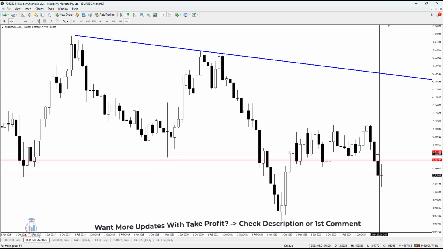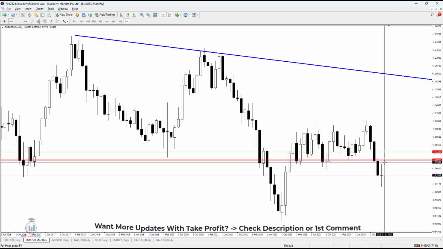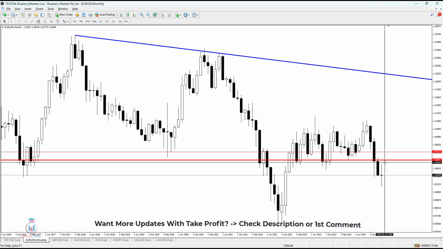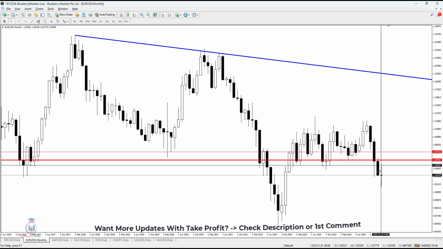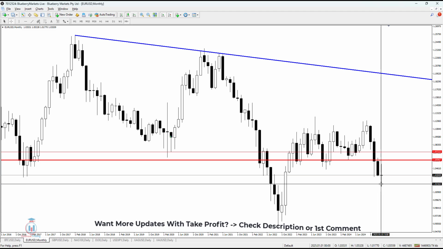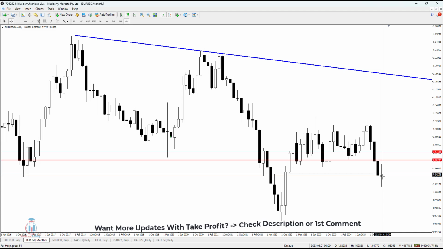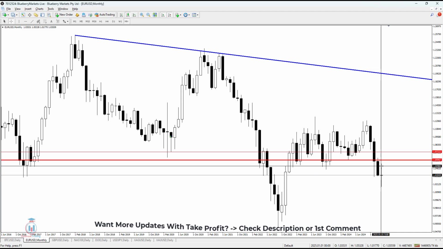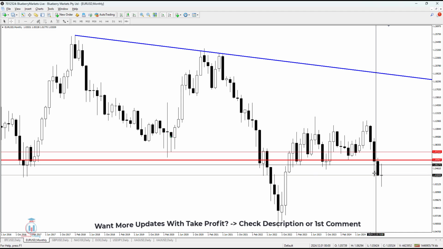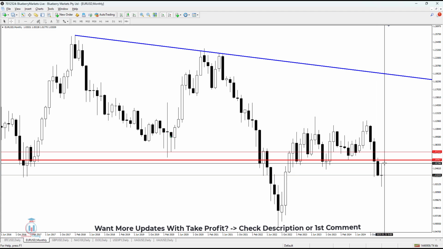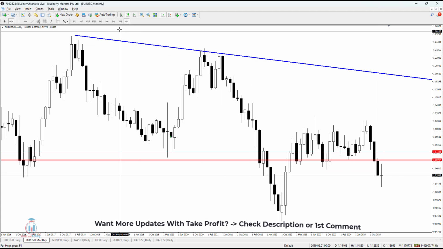Now let's go to the monthly time frame to see how this looks. Now we can see that the price has formed this indecision candle, which is currently active on the market, which means there is no bullish or bearish momentum visible on the monthly time frame. How the price will behave in the next month is probably best to see on the daily time frame.